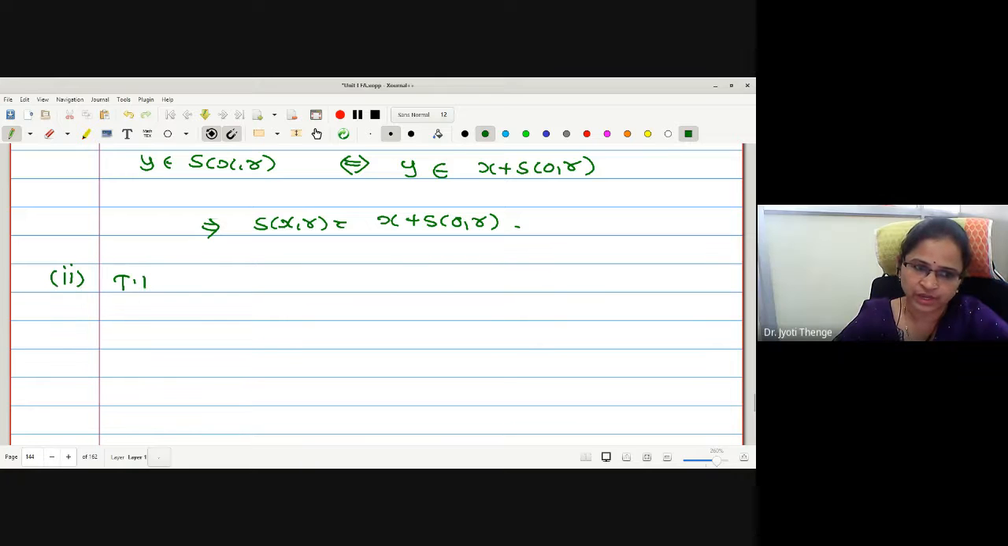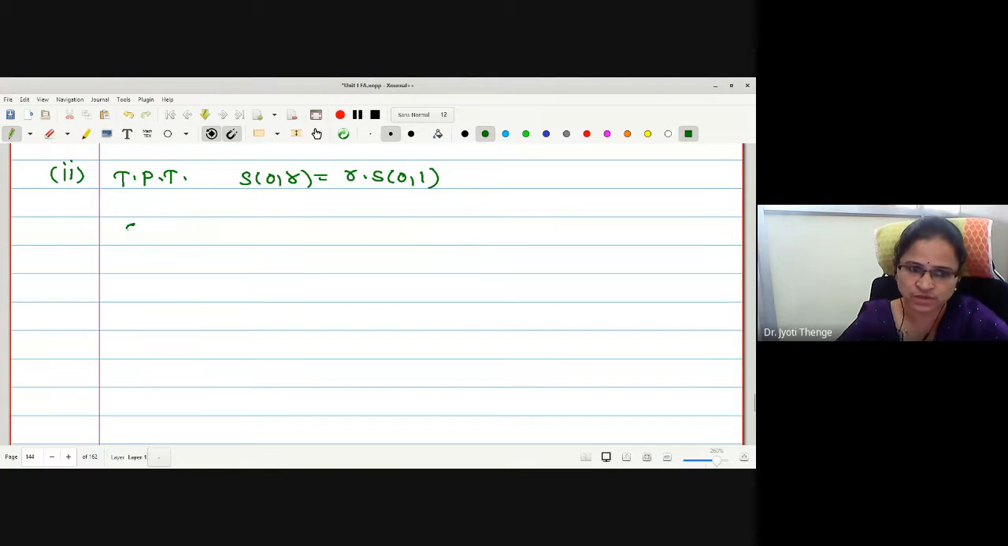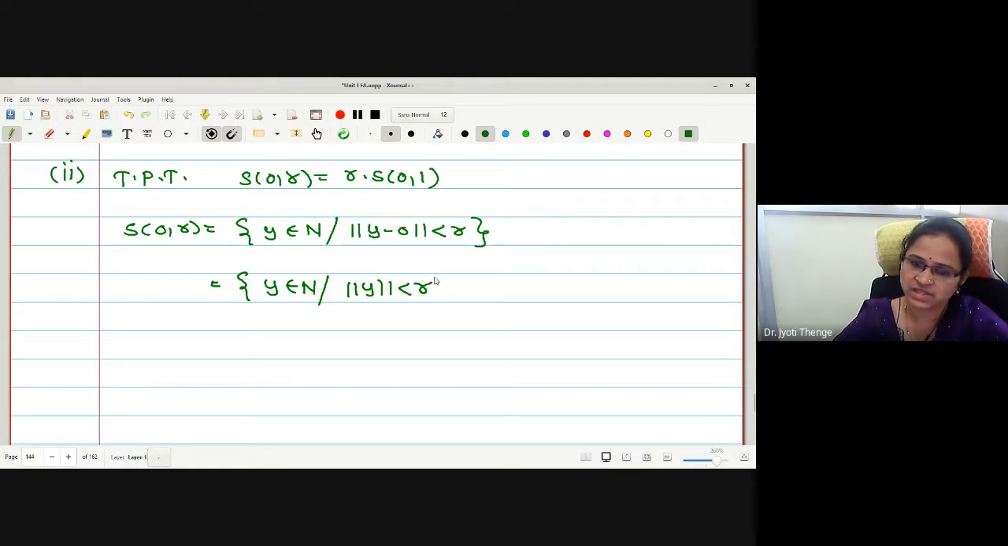Now let us do that second one, to prove that S(0, r) is r times S(0, 1). Again, for this I will write the definition. What will be S(0, r)? The collection of all y in the normed linear space N such that norm of y minus 0 is less than r, that is, norm y strictly less than r. Again, we will consider a point y in S(0, r), which implies and is implied by norm y less than r.